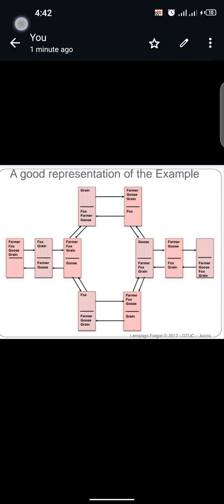Then the farmer leaves the goose at the bank of the river and transports the grain to the fox at the destination of the river. So at the destination of the river, we have the fox, the farmer, and the grain. And at the bank of the river, we have the goose.